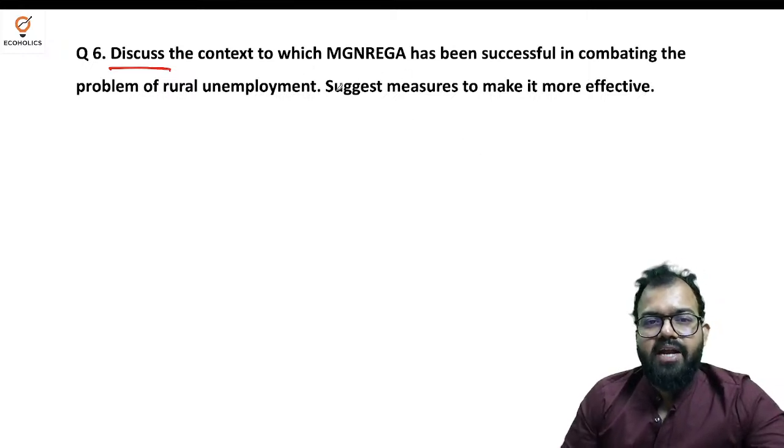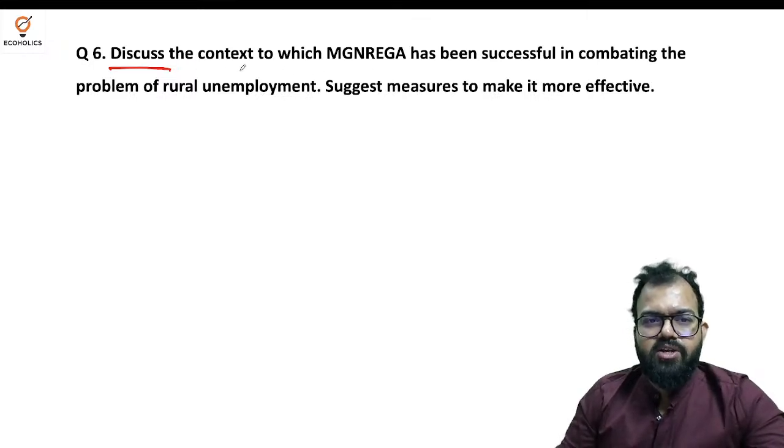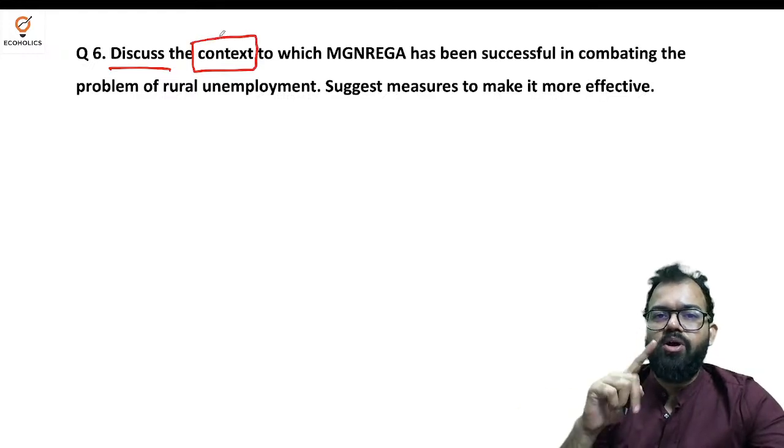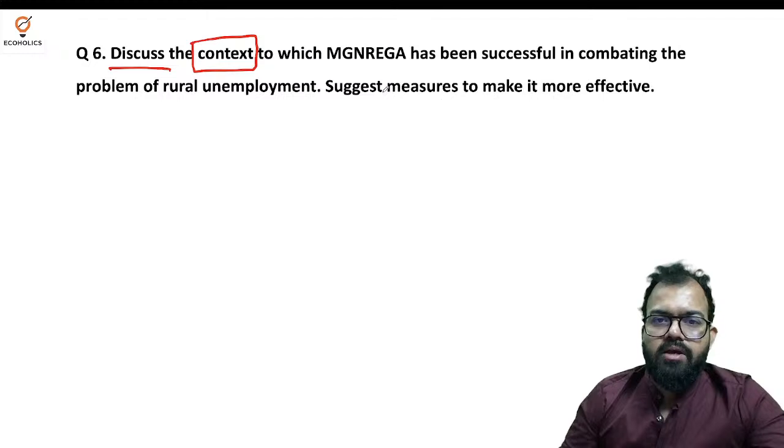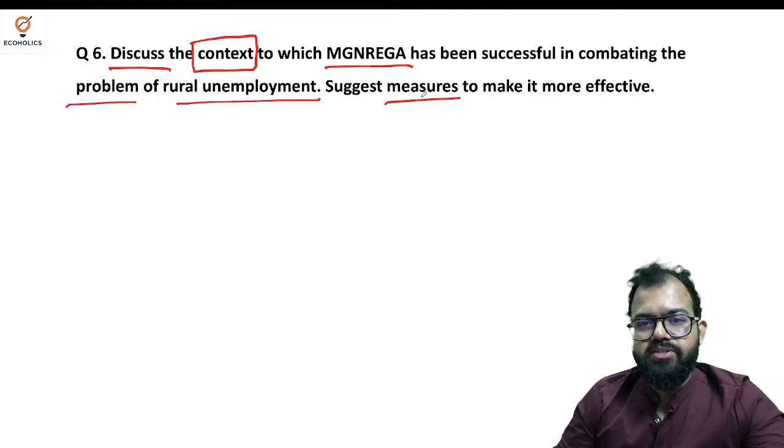That was related to urban unemployment, but it was related to MGNREGA only. So discuss the context. I hope you remember I told you about the difference between content and context. Suggest measures: here you have to suggest measures as well to make it more effective.